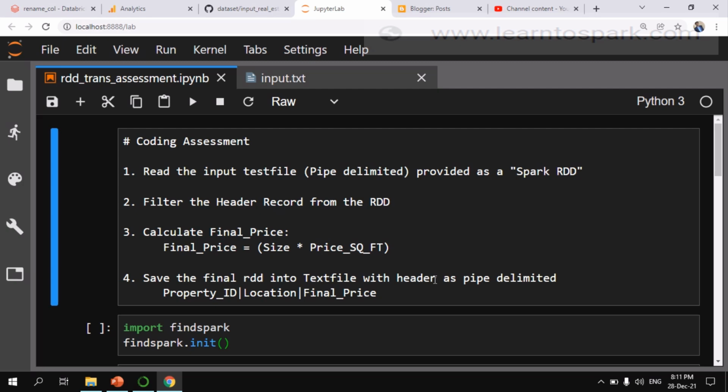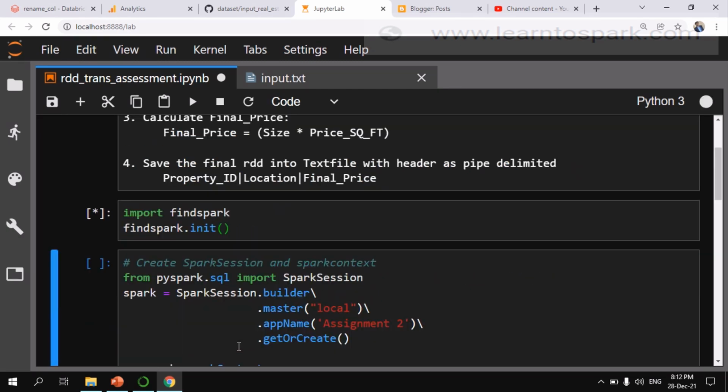It should have the header record, and the file should be pipe delimited, and we should have only three columns in the end file: property ID, location, and final price. This is what they are expecting in this assessment. So here we are going to develop this code in PySpark.